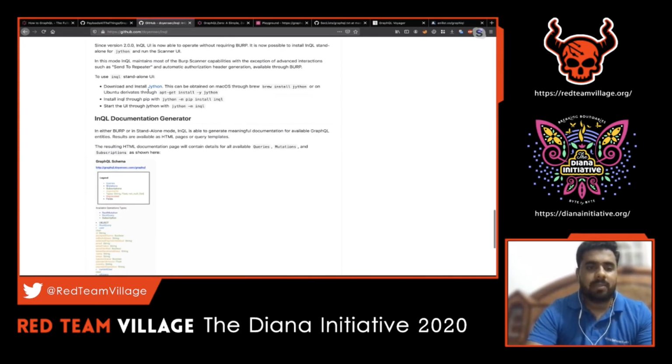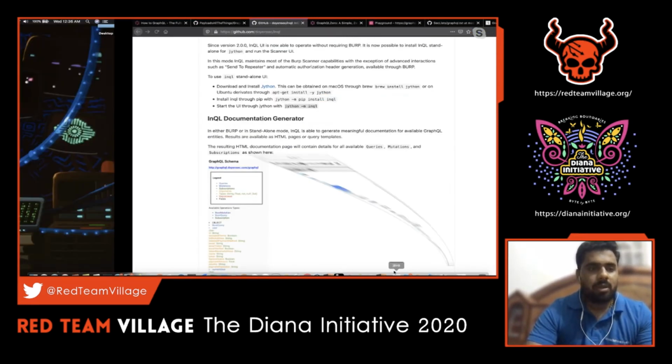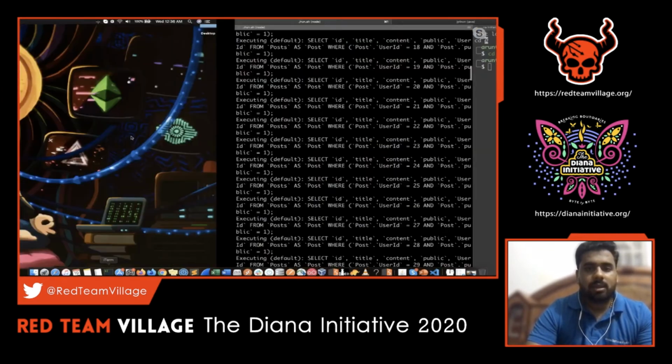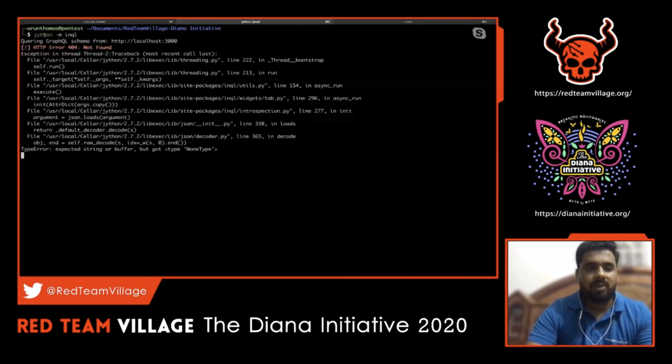If you have a Jython package on your MacBook, you can right away install Jython with Brew. If you have Ubuntu, they have apt-get install. After installing Jython, you will be able to call that particular InQL. This opens up a standalone jar package. I've already opened it here. All I did is run the single command, jython -m inql.